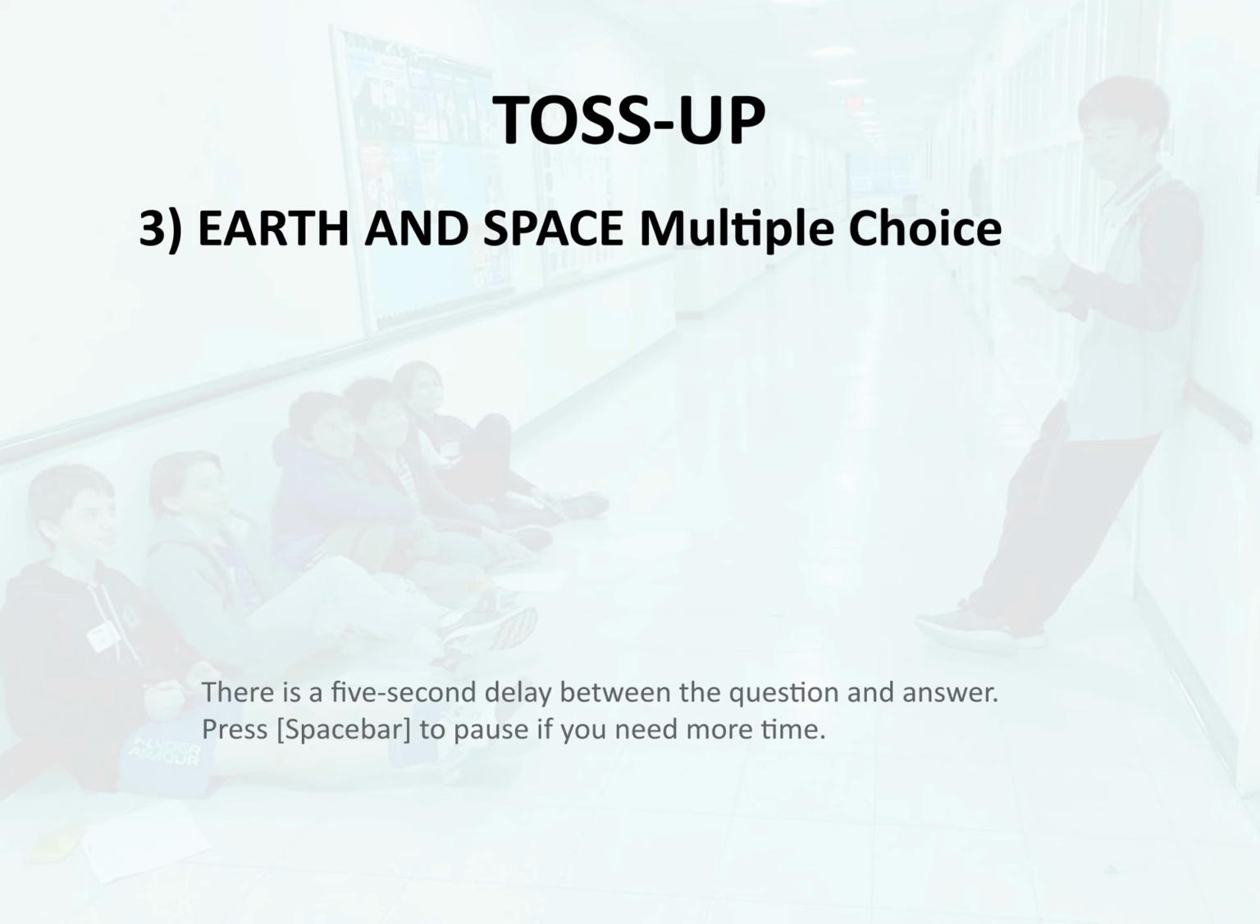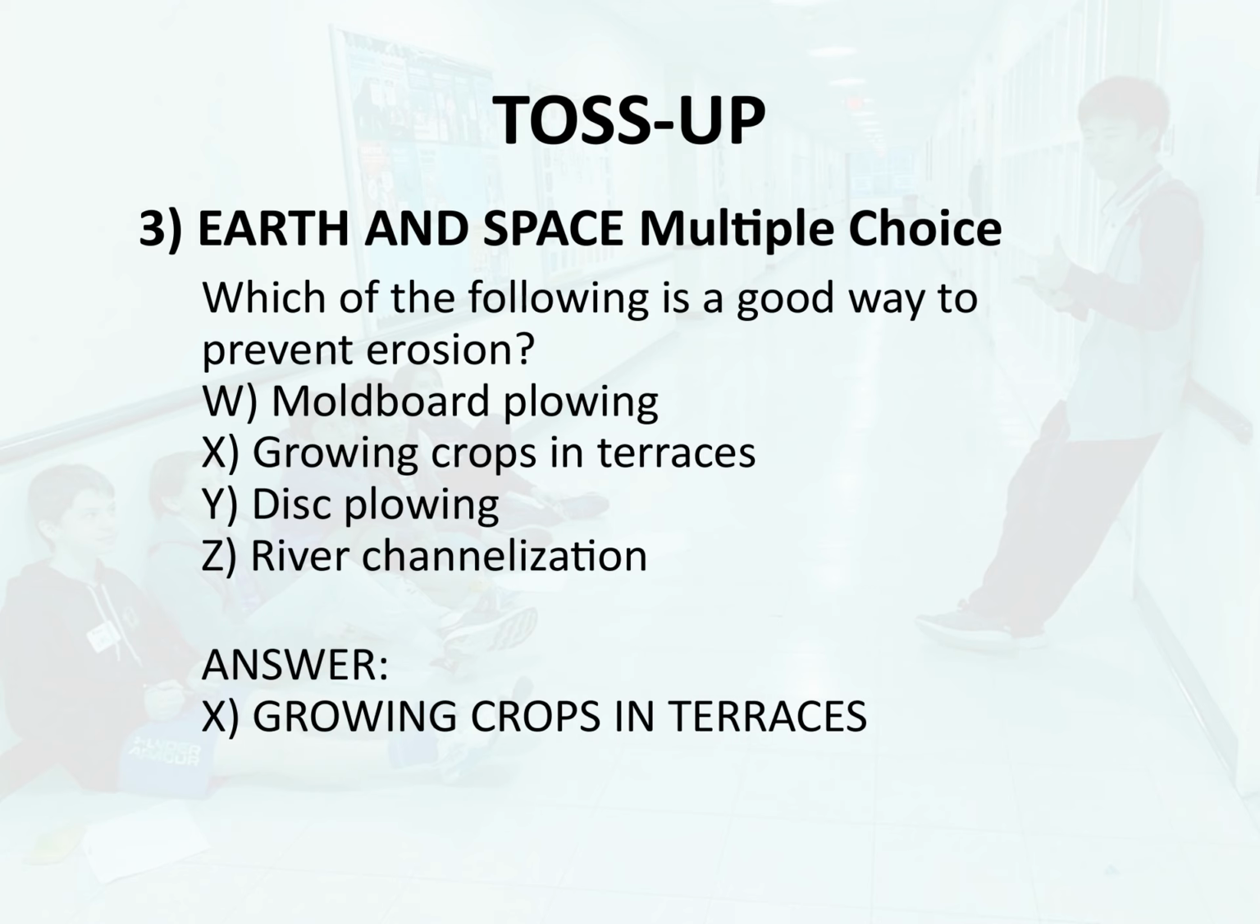Toss-up 3. Earth and space. Multiple choice. Which of the following is a good way to prevent erosion? W. Moldboard plowing, X. Growing crops in terraces, Y. Disc plowing, Z. River channelization. Answer, X. Growing crops in terraces.